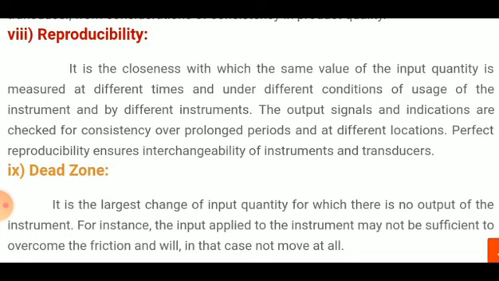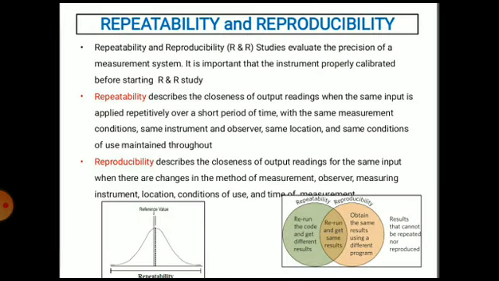Next is dead zone. It is the largest change of input quantity for which there is no output of the instrument. So when there is no output, there is still a change in input. For instance, the input applied to the instrument may not be sufficient to overcome the friction and will in that case not move at all. That is called a dead zone.